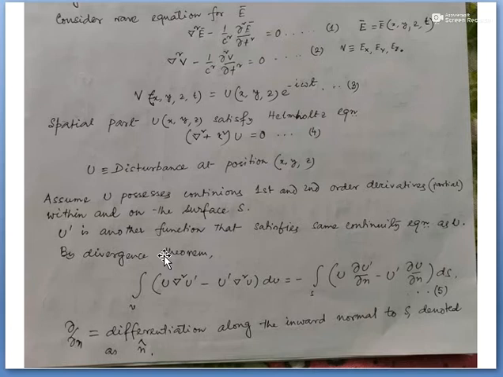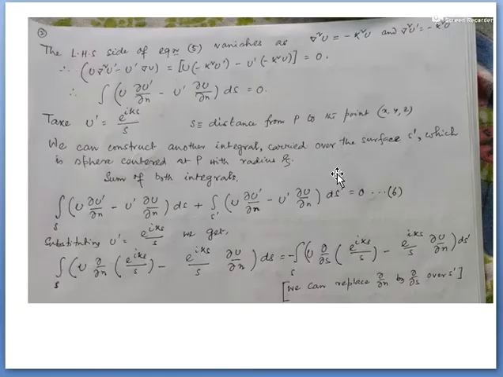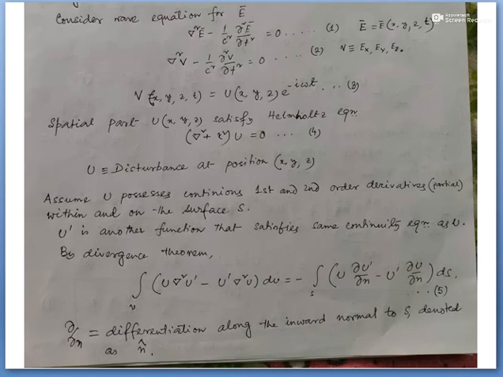Then from the divergence theorem I can say about this: n is basically the outward normal, and the differentiation is taken inward to the normal S, denoted by n cap. This is the direction of the area, right? Now, what is the value of the left hand side of this equation?